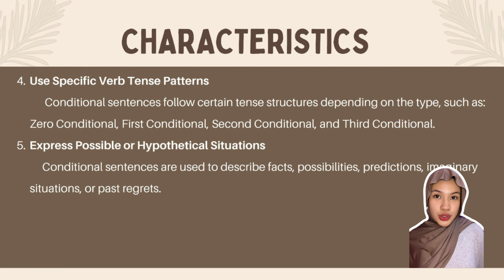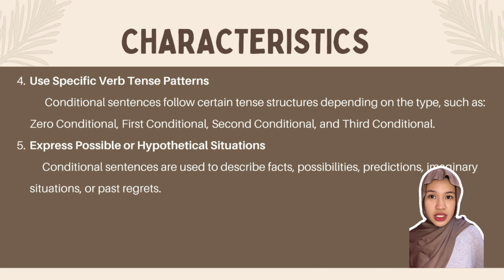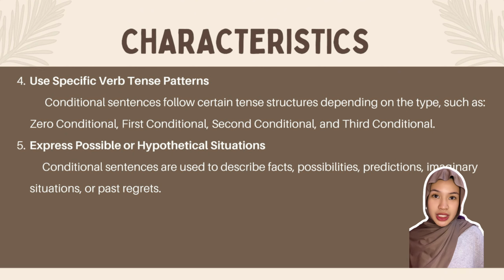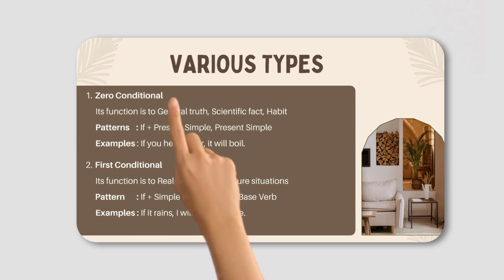Number 4, use specific verb tense patterns. Conditional sentences follow certain tense structures depending on the type, such as zero conditional, first conditional, second conditional, and third conditional. Number 5, express possible or hypothetical situations. Conditional sentences are used to describe facts, possibilities, predictions, imaginary situations, or past regrets.